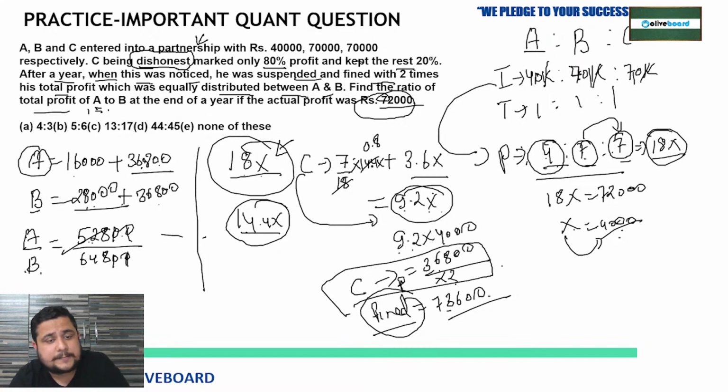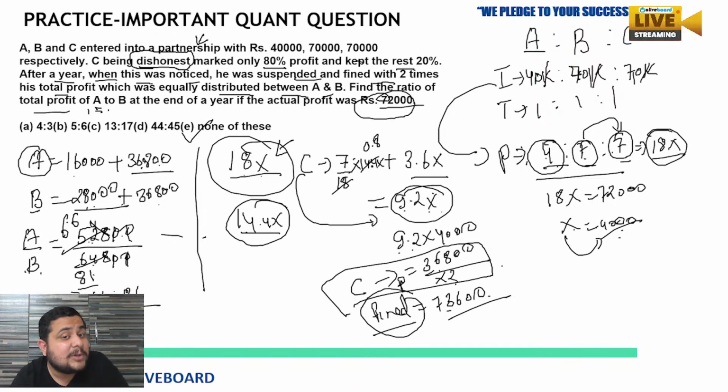8 6s are 48, then 4, 8 6s are 48. Okay, so 66 here, 8 8s are 64, and 8 1s are 81. So 66 is to 81 you will get, which is available in option E only, because no other option is matching here. So I hope you got the concept how we got this ratio.